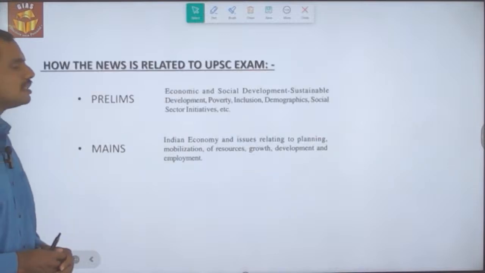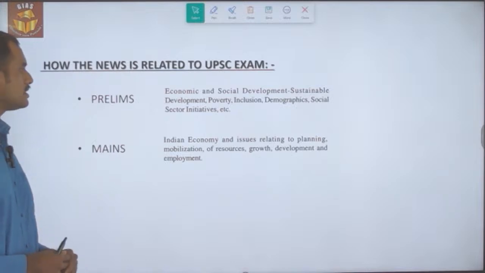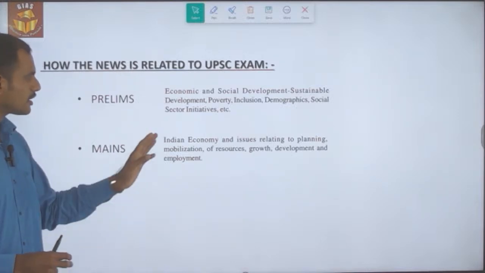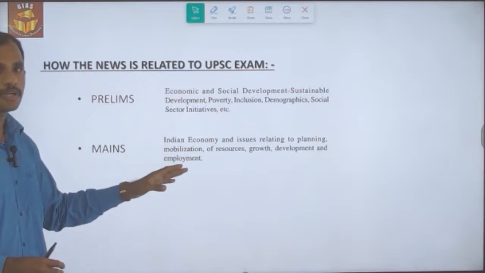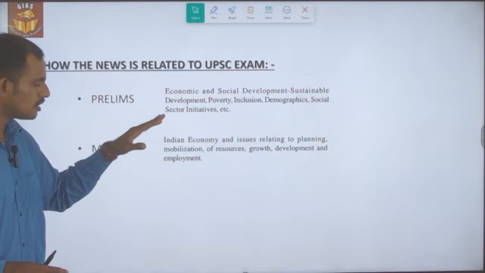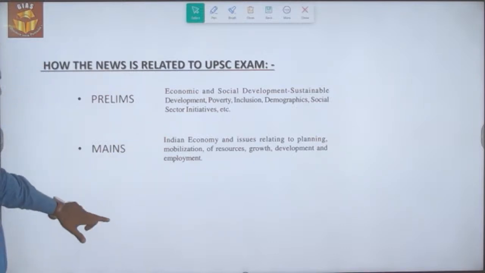First we will look into how the news is related to the examination. Under prelims, the news is related to economic and social development. Similarly, under mains, it is related to GS Paper 3, economic and social development, under a subtopic called Indian economy and issues relating to planning, mobilization of resources, growth, development and employment. This is how the news is related to the examination.